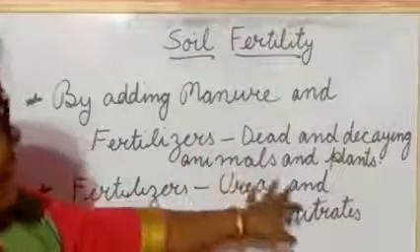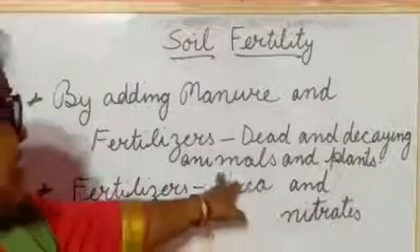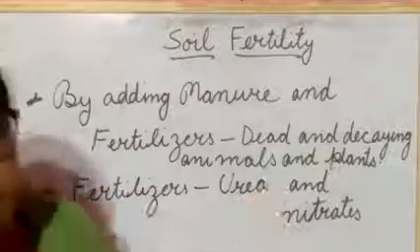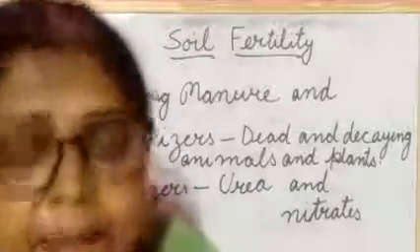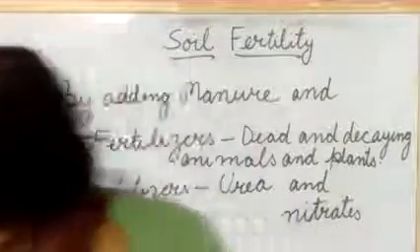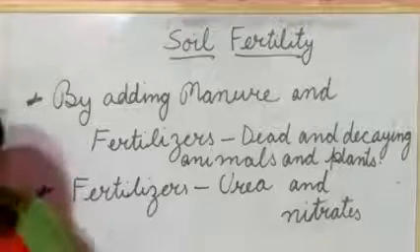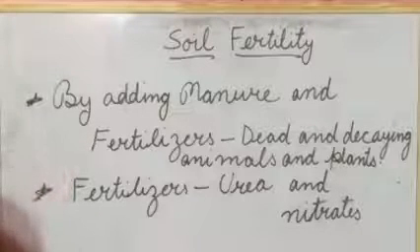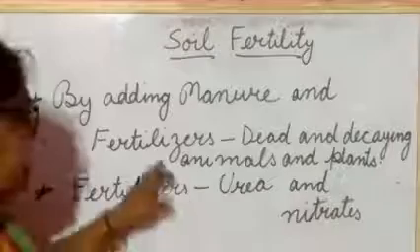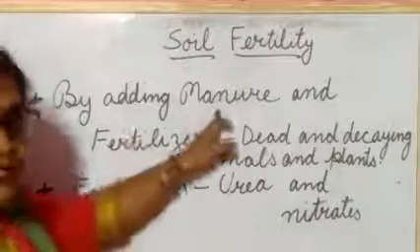It is made from the dead and decayed animals and plants, animal and plant matter. Adding manure to the soil makes the soil fertile.